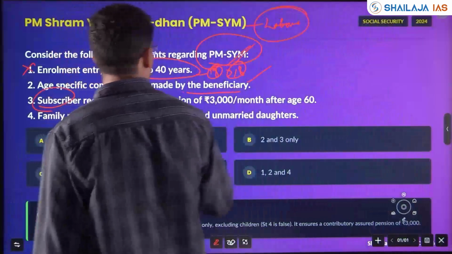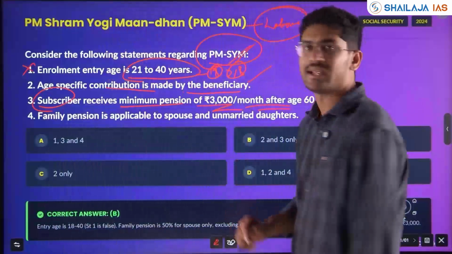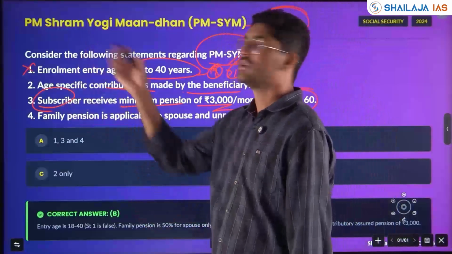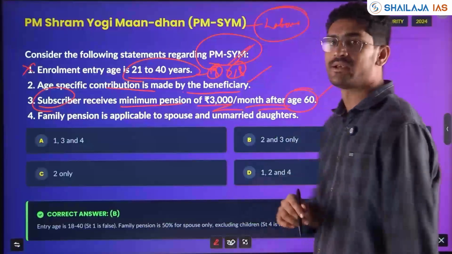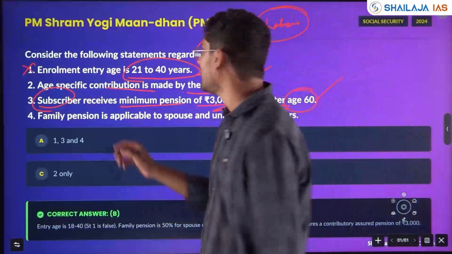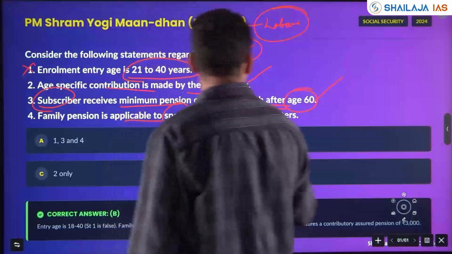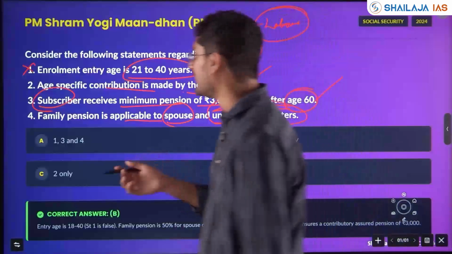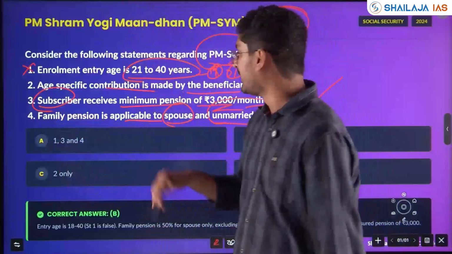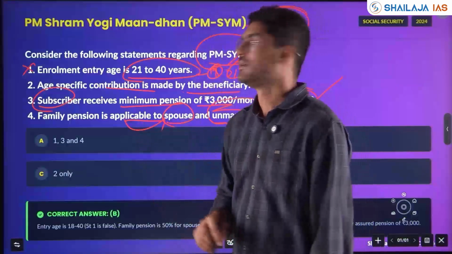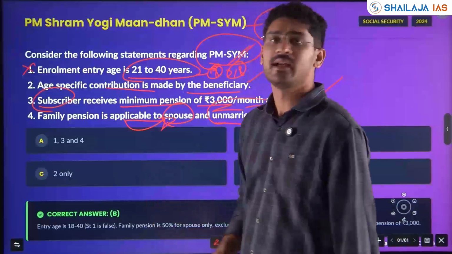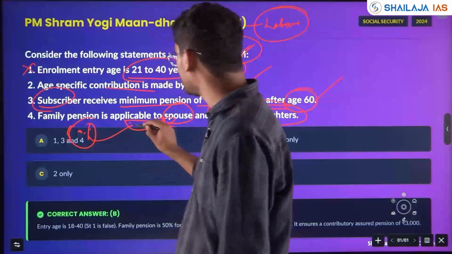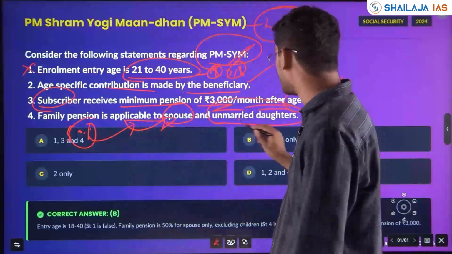The subscriber receives a minimum pension of rupees 3,000 per month after the age of 60. Normally retirement is at 60. After the age of 60, the subscriber of this PM-SYM scheme will receive 3,000. Correct. Family pension is applicable to spouse and unmarried daughters. No, normally with pensions, if the male or female dies, the spouse will get the family pension, 50% of the pension. What you are getting as pension, 50% of that will be given to the spouse, not for the married daughters.